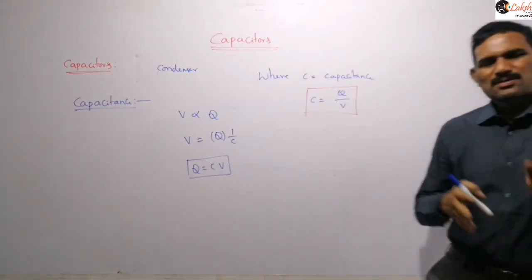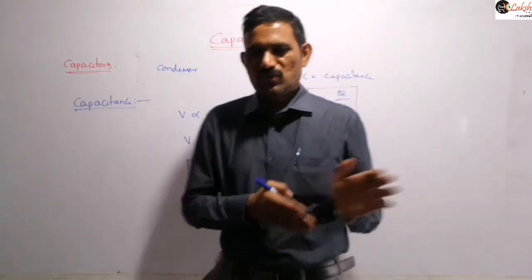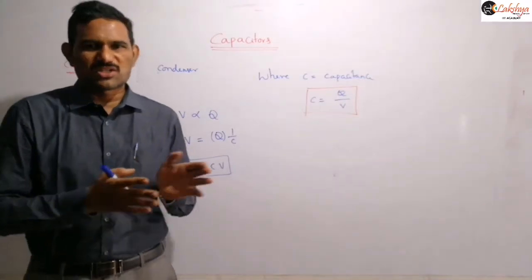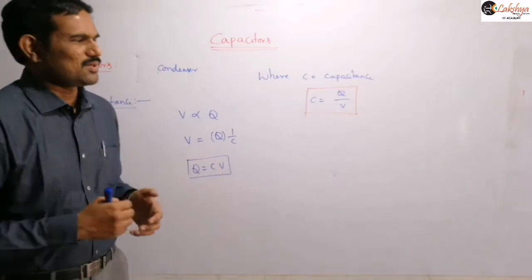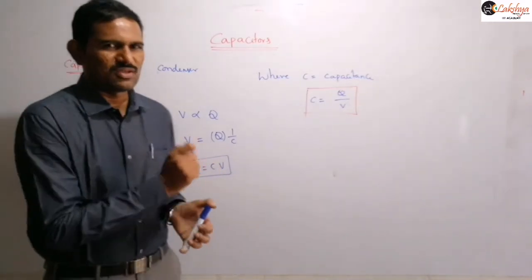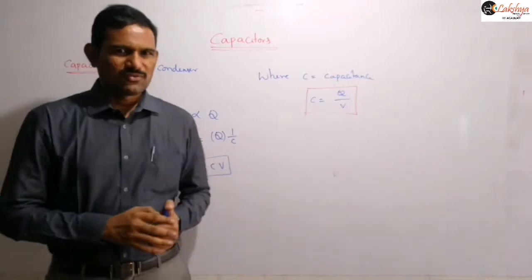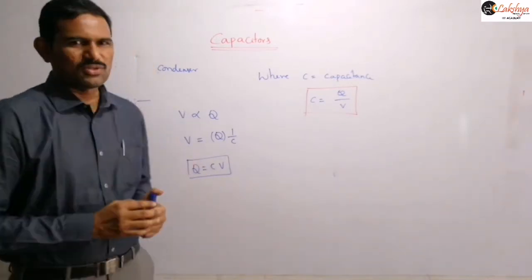So generally capacitor means two surfaces will be there. We will discuss it later. So E is also nothing but actually the potential difference between them. The potential difference between them we name as V here. So those are the factors on which this capacitance will depend. Now let us come back to the units here.